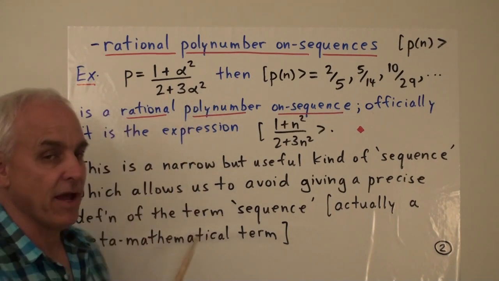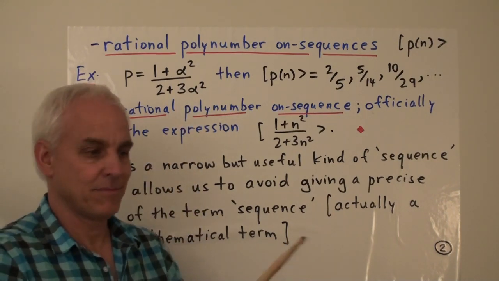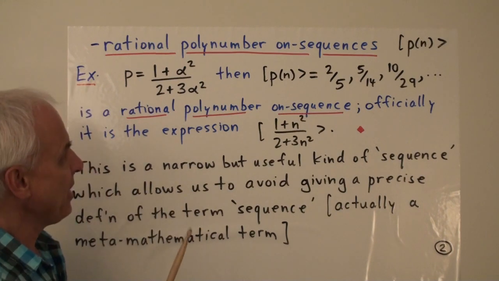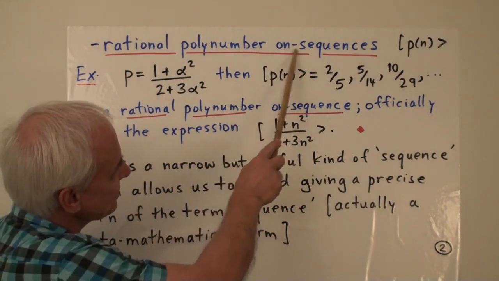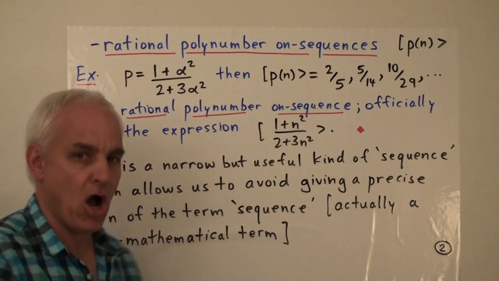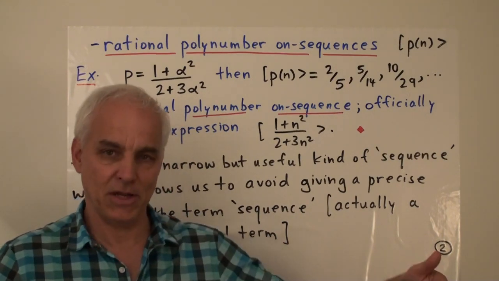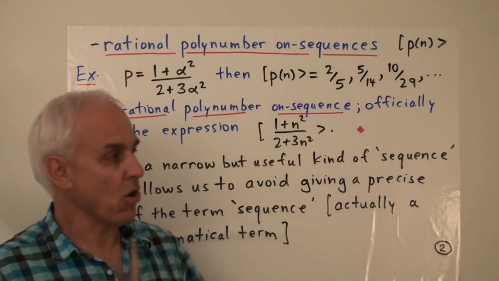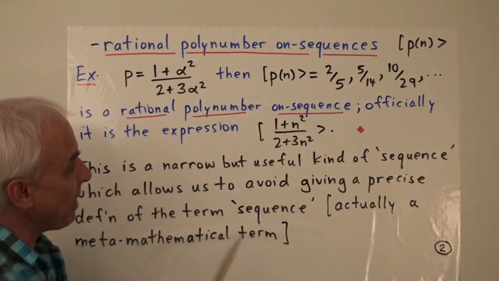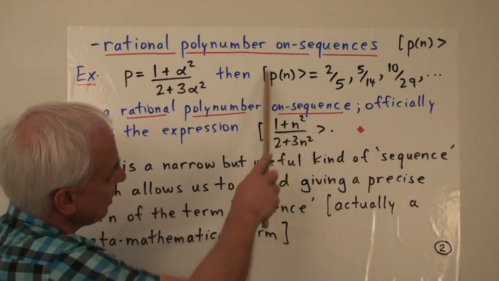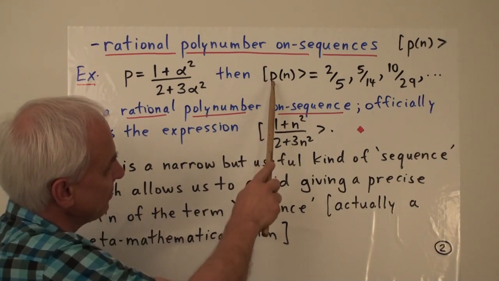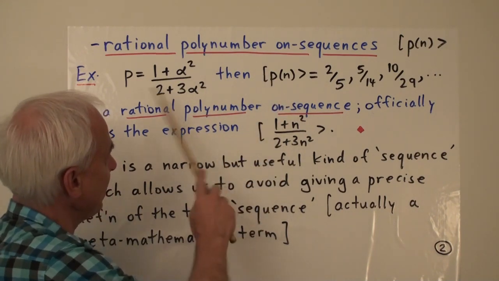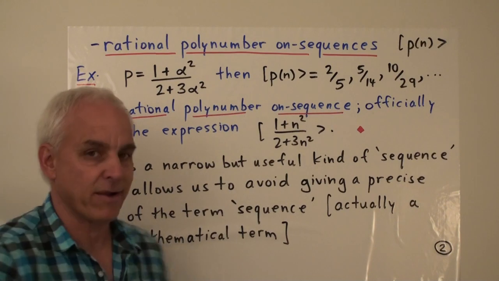And associated to that, we can create a sequence. Well, it's a sequence which I prefer to write as an ongoing sequence. It's not a finite sequence. It's something that keeps on going. And the way we generate it is by thinking about this particular expression, a bracket, then p of n, where p is this, and then a pointy bracket.